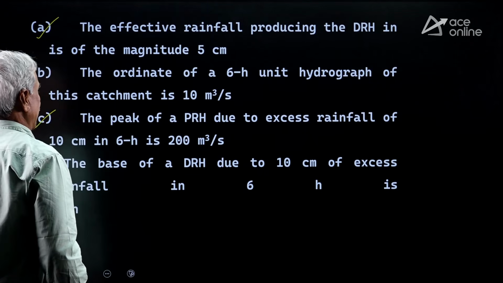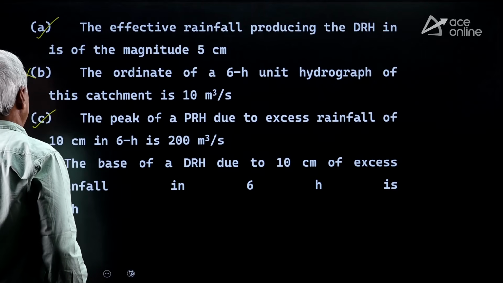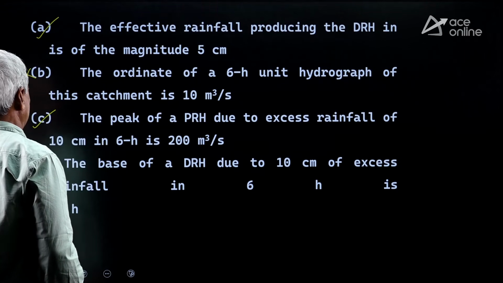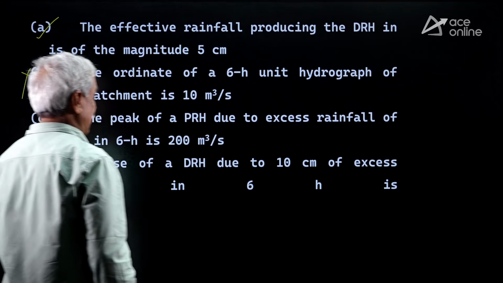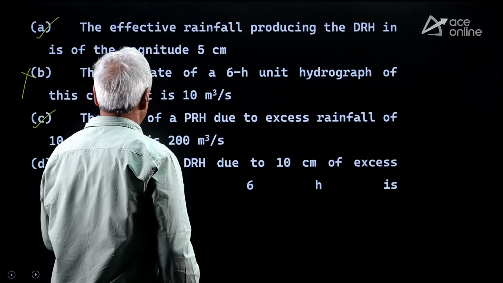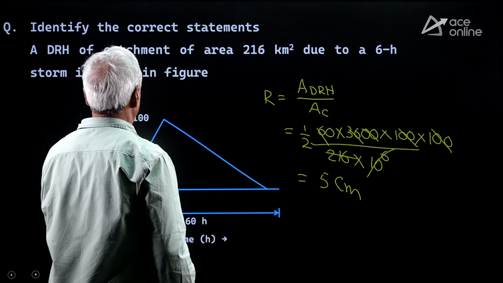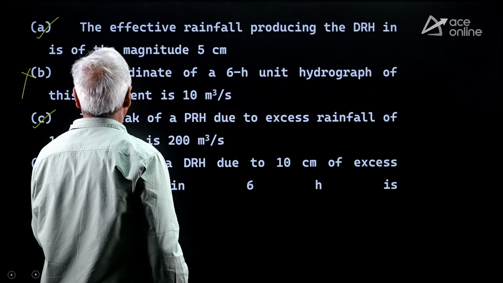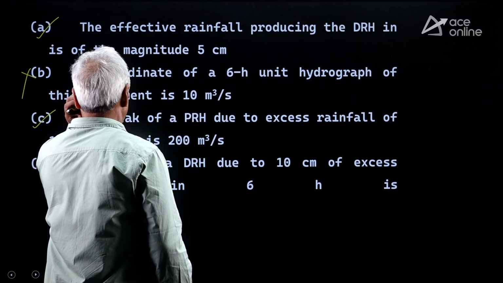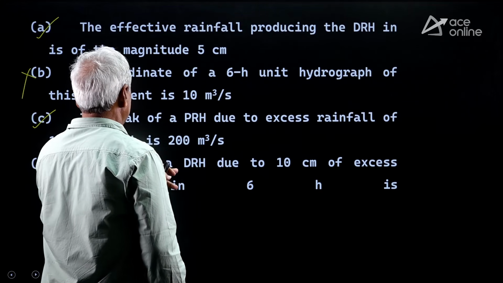The base of a DRH due to 10 centimeters of excess rainfall in 6 hours is 66 hours. This is 60 hours for 6 hours.